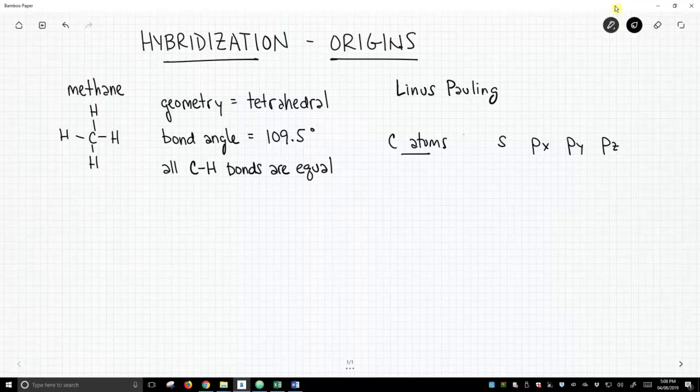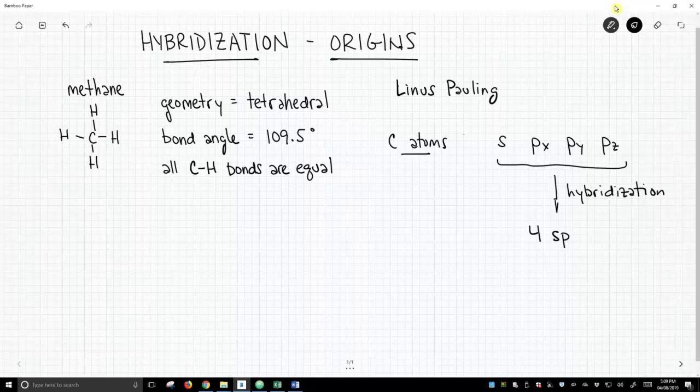So Pauling developed an explanation for this. Pauling said, let's take the four atomic orbitals and somehow combine them together, and this is the hybridization. And we will generate four new atomic orbitals. Pauling called them sp3 hybrids, so you can see where the name comes from. We put in an s and 3 p orbitals and we make sp3 hybrids.